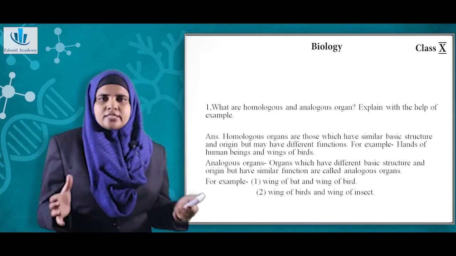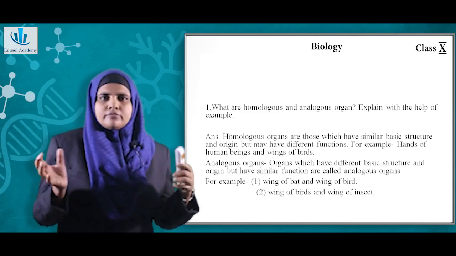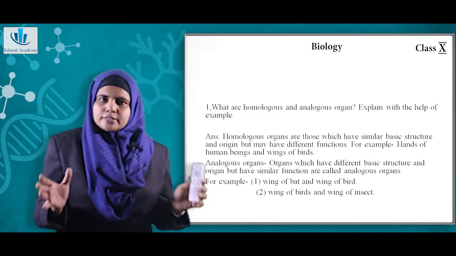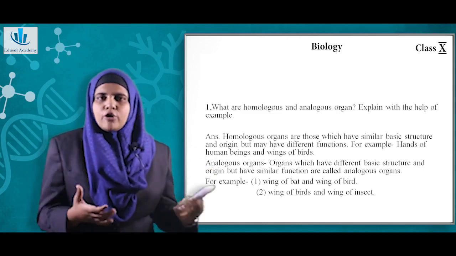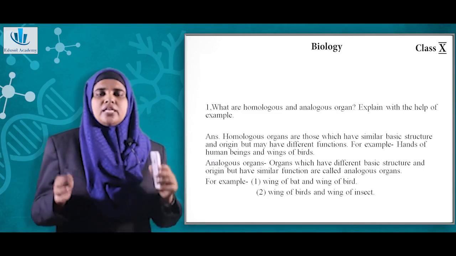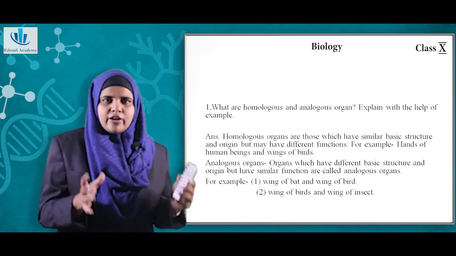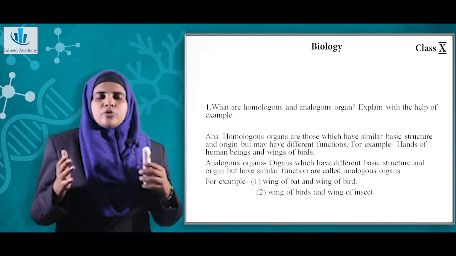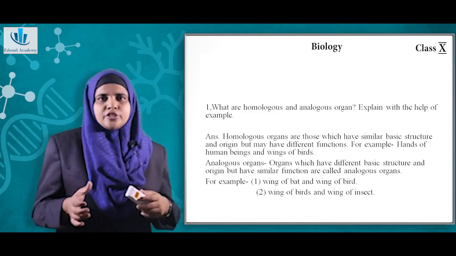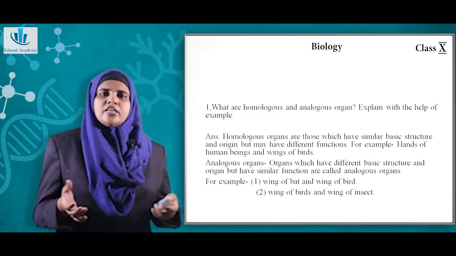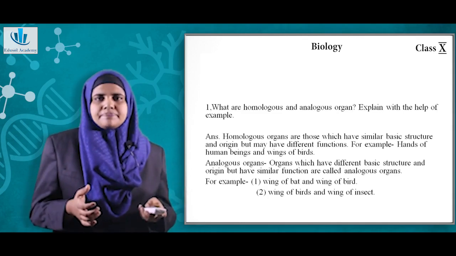If you take these three, bat is a mammal, bird belongs to the class bird itself, and then insect altogether belongs to a different phylum. But the wings have a common function, but the origin is quite different. So analogous organs, they have a similar function, but the origin differs with different organisms.